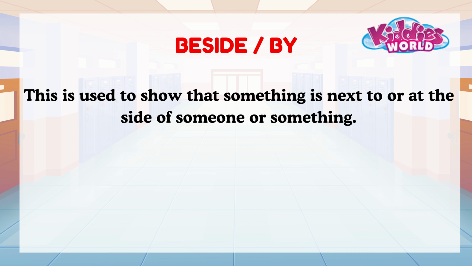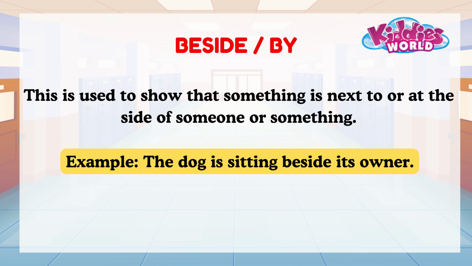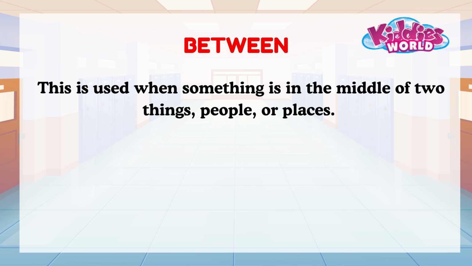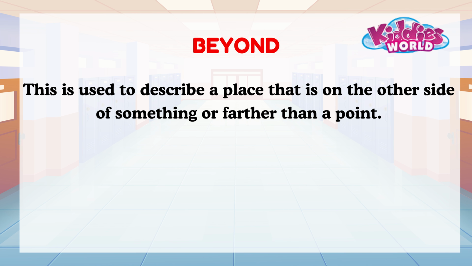Beside, by. This is used to show that something is next to or at the side of someone or something. Example, the dog is sitting beside its owner. Between. This is used when something is in the middle of two things, people, or places. Example, the shop is between the school and the library.